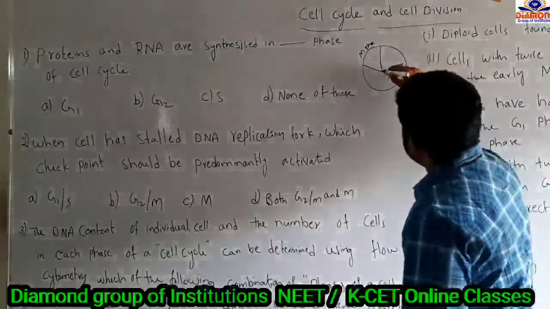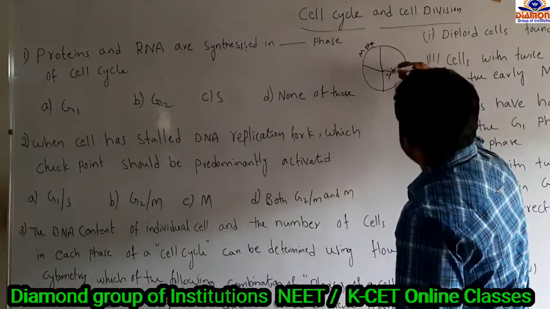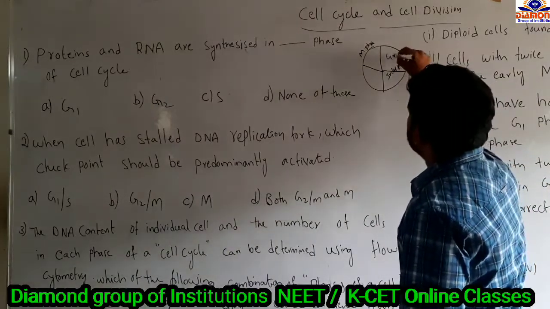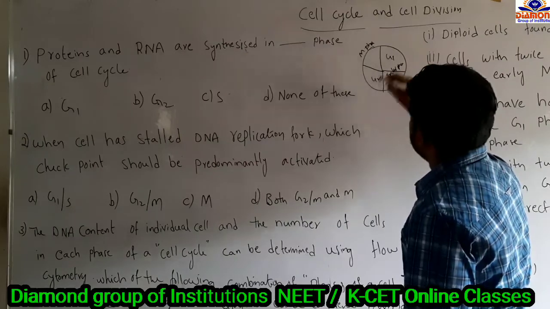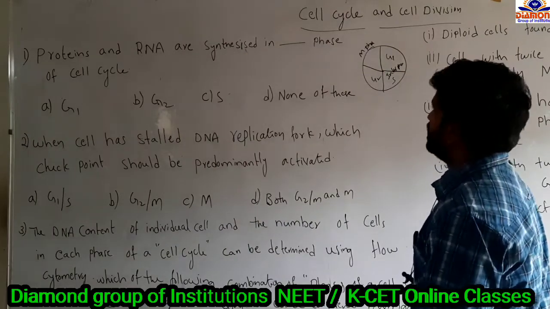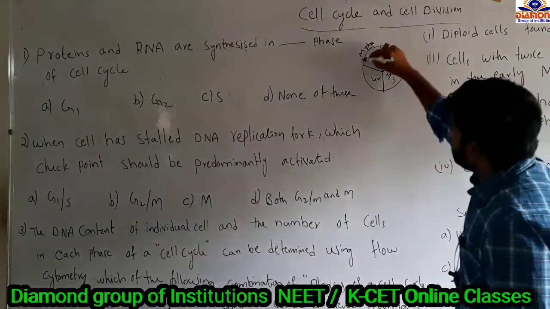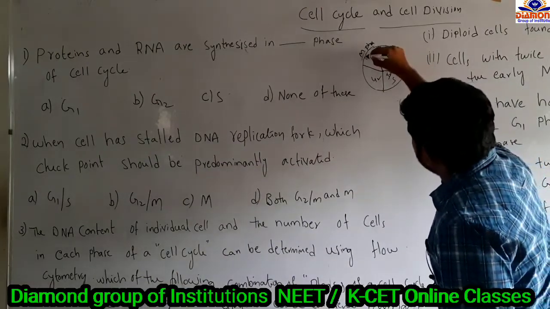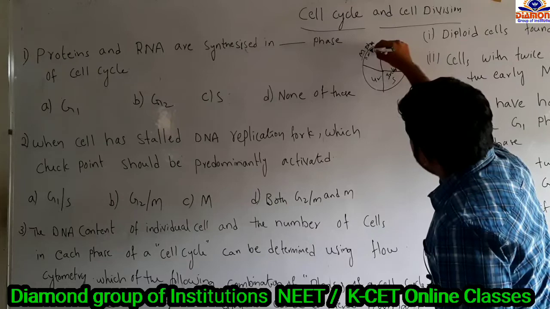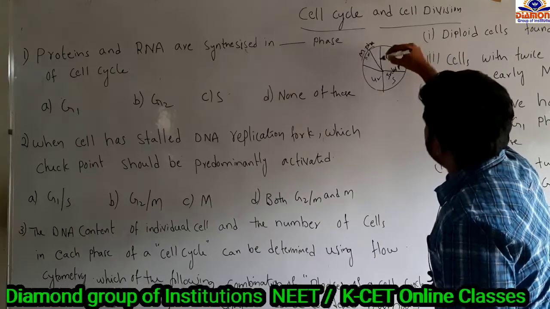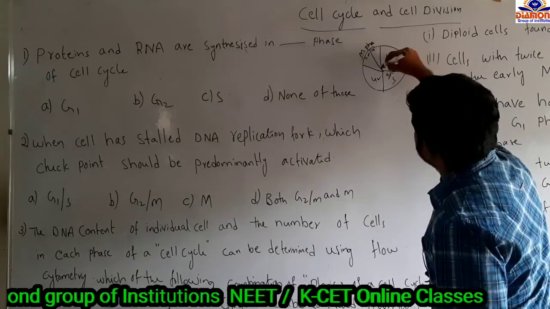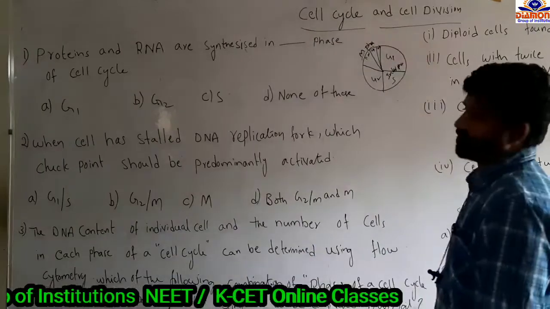The resting phase or interphase is again subdivided into three phases: G1, S, G2. The M phase is again classified into karyokinesis and cytokinesis. After the completion of cytokinesis, the G0 phase will be formed.